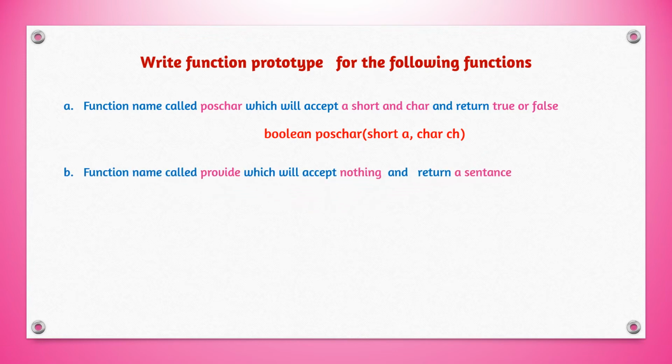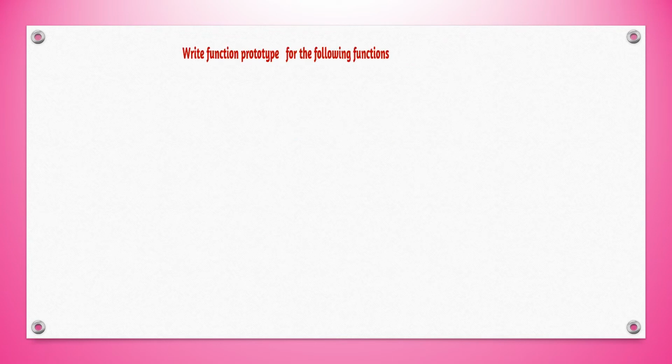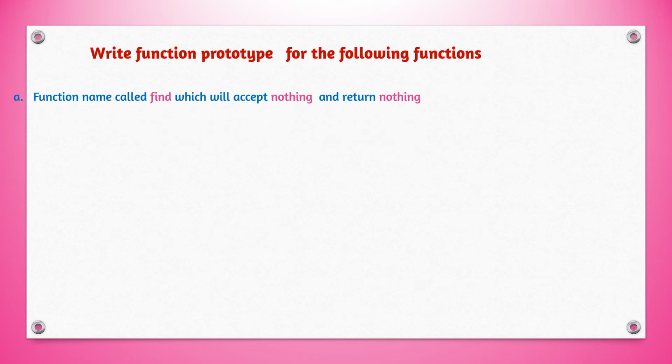Next example, function name called provide which will accept nothing and return a sentence. Return a sentence means return type is string, and accept nothing, that means the brackets will be empty. So string provide with empty brackets. Function name called search, accept a float and string and return nothing. So return nothing is void, void search in bracket float f and string x. Function name called find which will accept nothing and return nothing. So accept nothing means bracket also will be empty and return type is nothing, that means return type is void.